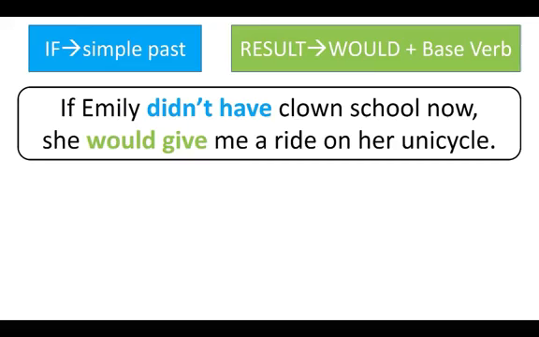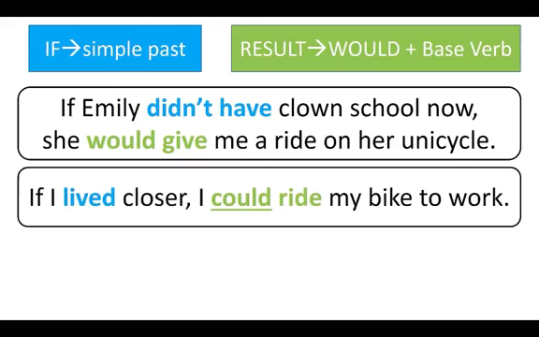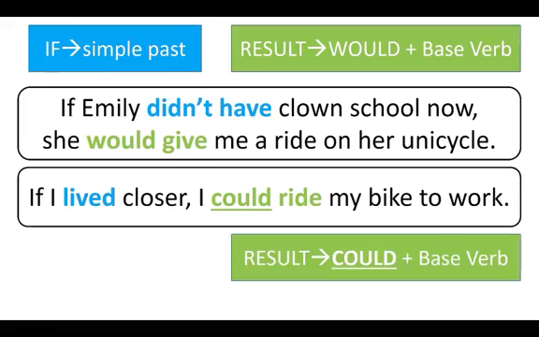But notice the difference in the next example. If I lived closer, I could ride my bike to work. It is also possible to use could instead of would to express that something might be possible or to express that I might have the ability to do something.